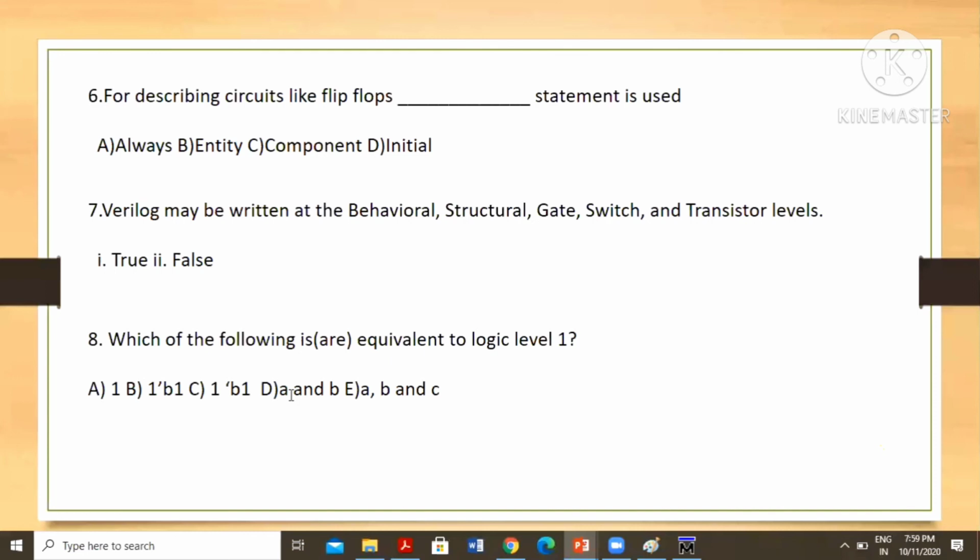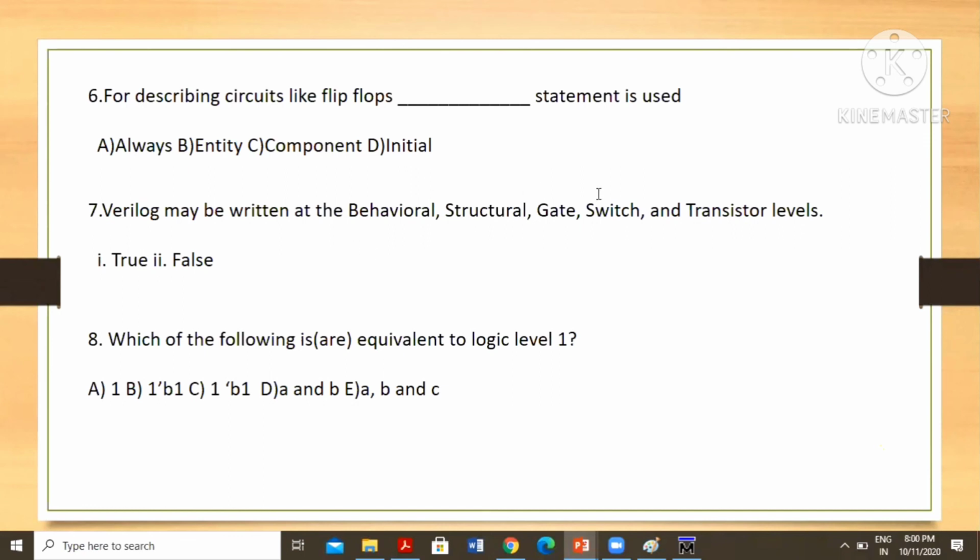Means we can represent one. This is the binary number system. We can use 4'd0, which means we directly display 0 in 4 bits. This is number representation. You read this concept: how we can represent any number, binary, decimal, octal. When we take o it shows octal, h means hexadecimal.